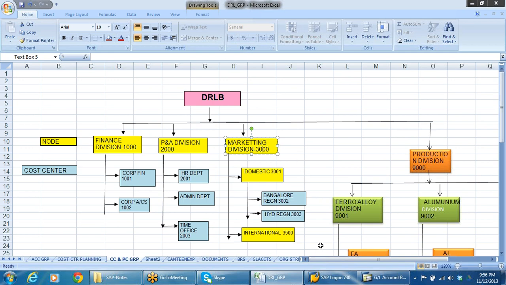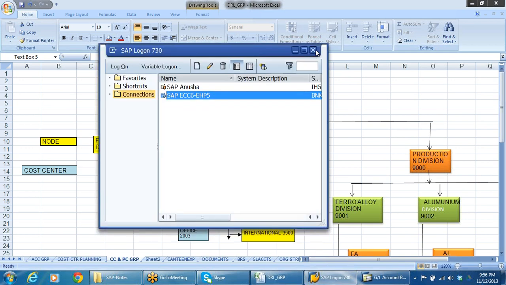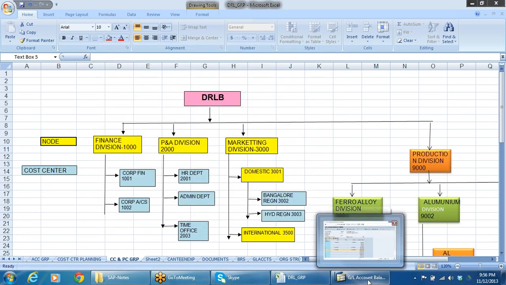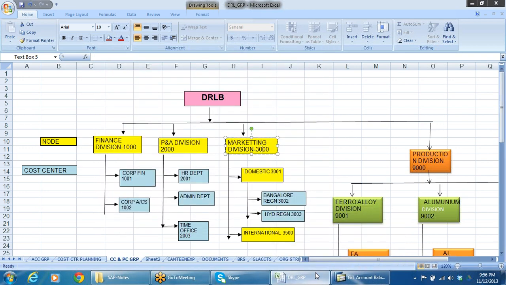What I want to tell you is that the necessity of controlling is originating here because of the management requirement.